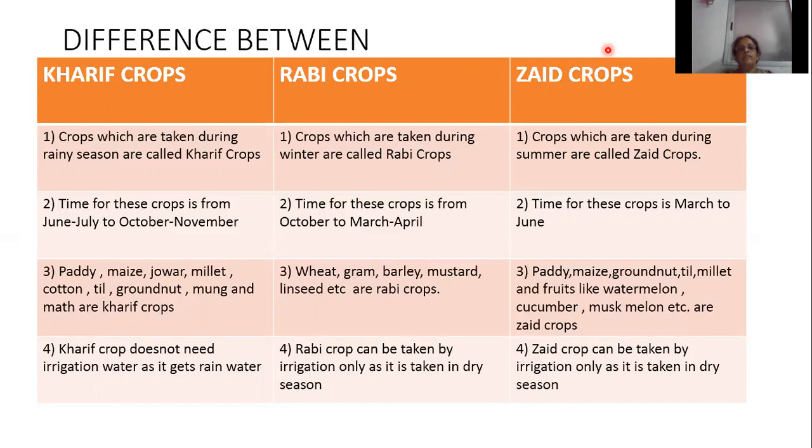And the third one is which are the kharif crops: paddy, maize, jowar, millet, cotton, till, groundnut, moong, and mutter. Which crops are the rabi crops? Wheat, gram, barley, mustard, linseed are rabi crops. Then which crops are the zaid crops? Paddy, maize, groundnut, till, millet, and fruits like watermelon, cucumber, muskmelon, etc. are the zaid crops.